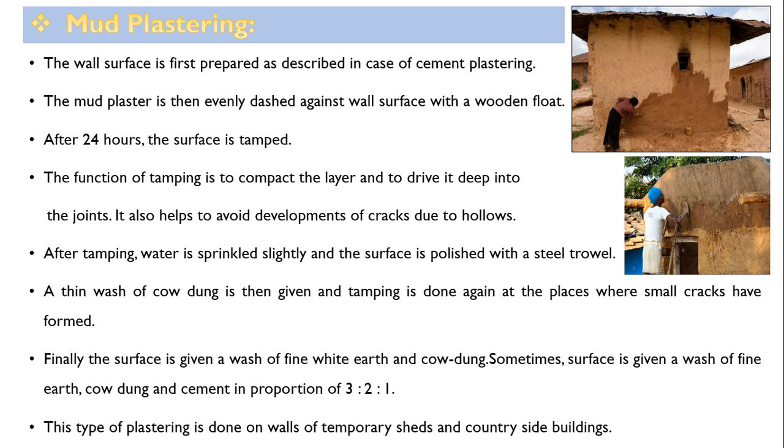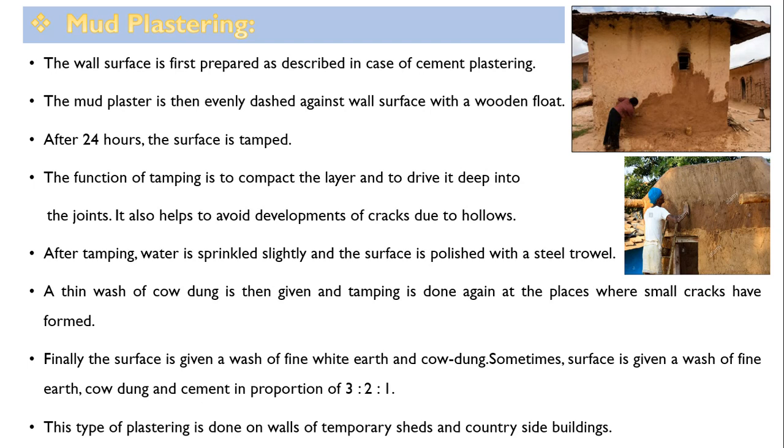After 24 hours, the surface is tamped. The function of tamping is to compact the layer and to drive it deep into the joints. It also helps to avoid development of cracks due to hollows. After tamping, water is sprinkled slightly and the surface is polished with a steel trowel.